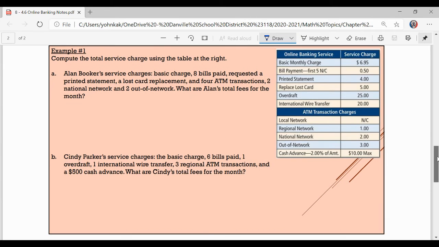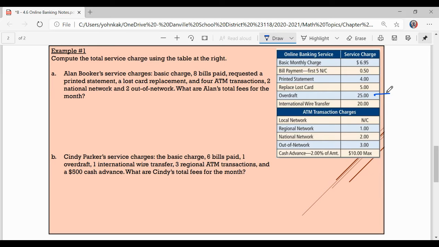So here is one example of some service charges. You can see over here on the right, we have a basic monthly charge for using online banking. Bill payments, the first 5 are no charge. Any payment that you make after 5, you get charged 50 cents. $4 for a printed statement in the mail. $5 to replace your debit card. $25 fee. This is a really important one.